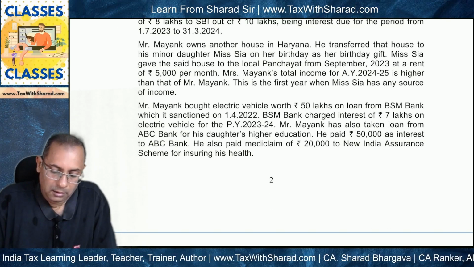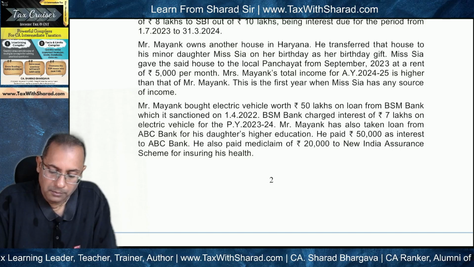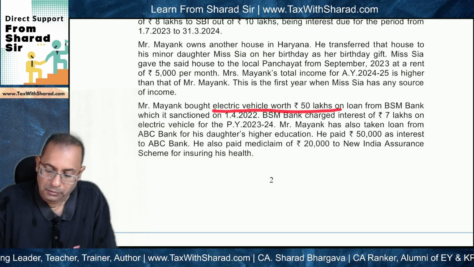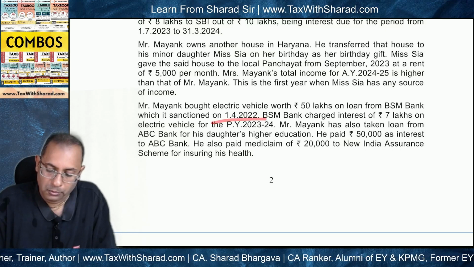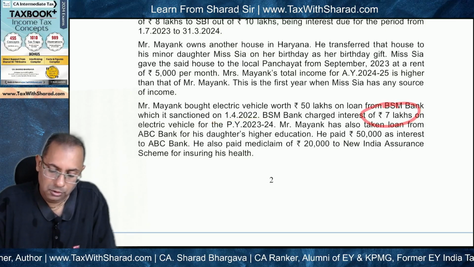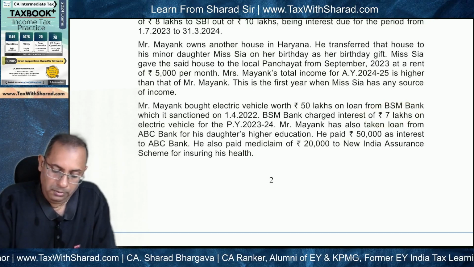So if you look at the question, Mr. Mayank bought an electric vehicle worth rupees 50 lakh on loan from BSM Bank, which was sanctioned on 1st April 22, and interest of 7 lakh was charged. Okay, so this is one point.